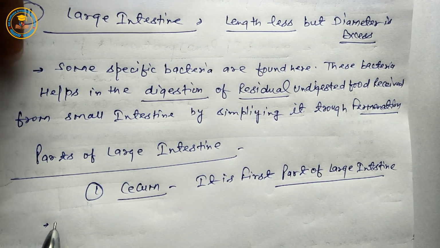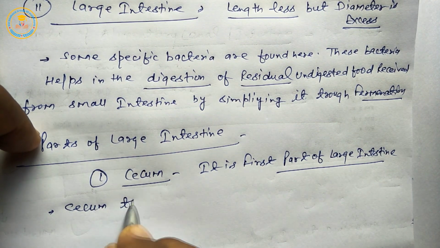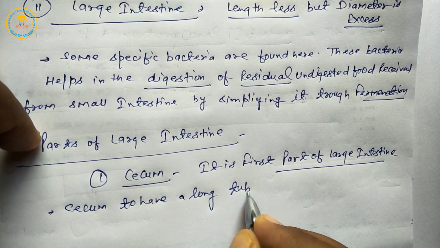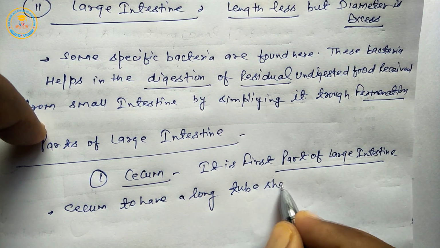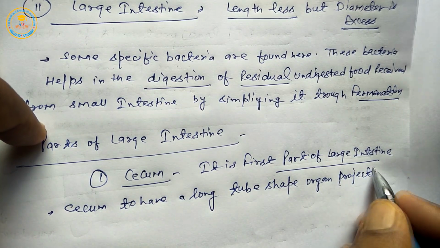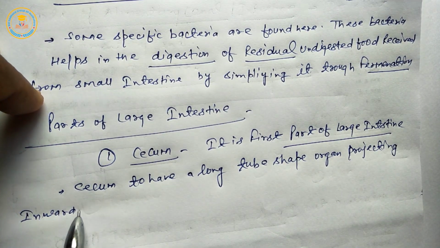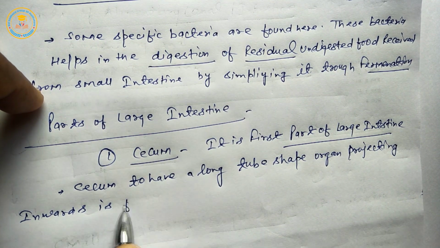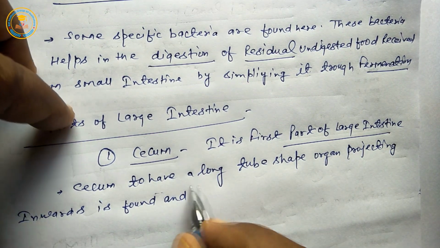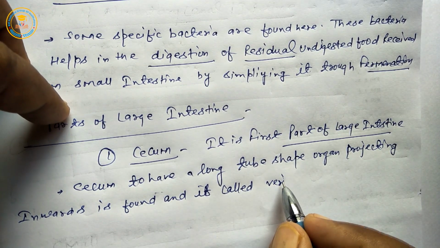Next, the cecum has a long tube-shaped organ projecting inwards, which is called the vermiform appendix.